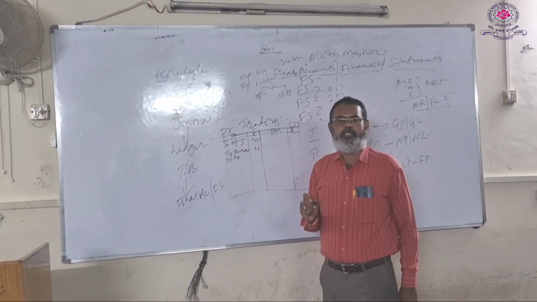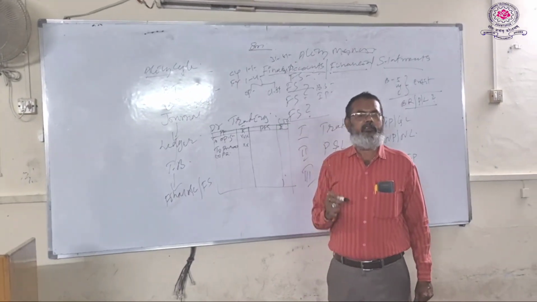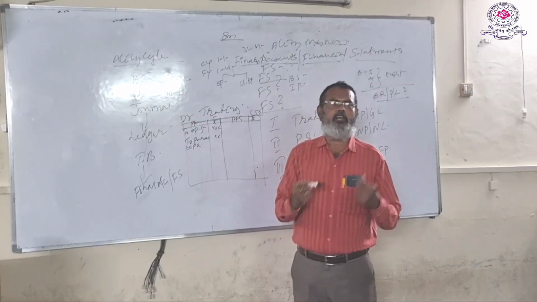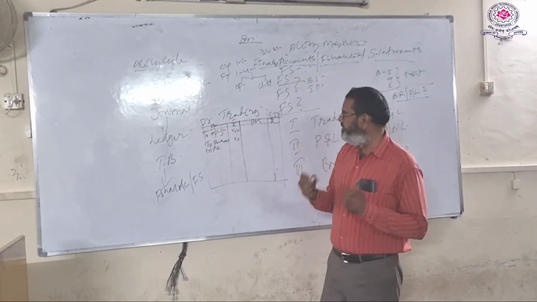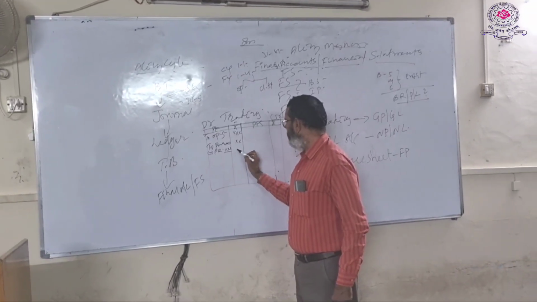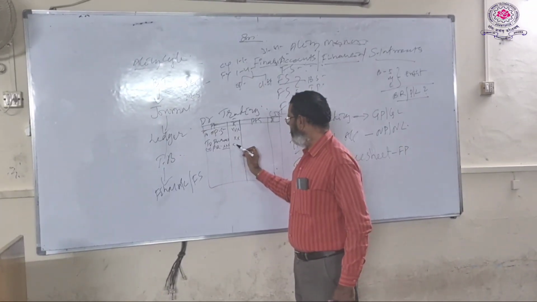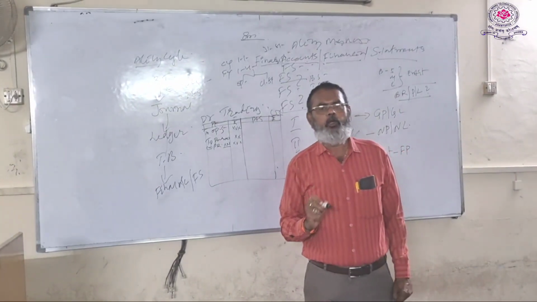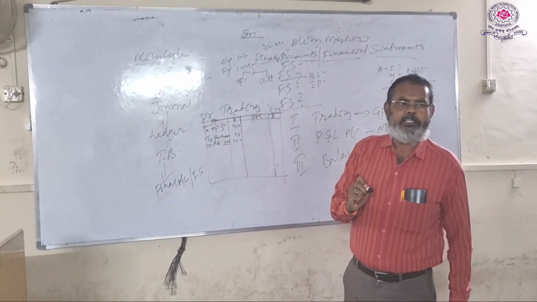Out of total purchases, if goods are damaged, defective, have color variation or weight loss, they are returned to the suppliers. Those returns are called purchase returns. If there are any purchase returns, you have to deduct them from the gross purchases in order to get the net purchases. While preparing the trading account, care must be taken. You record only net purchases.